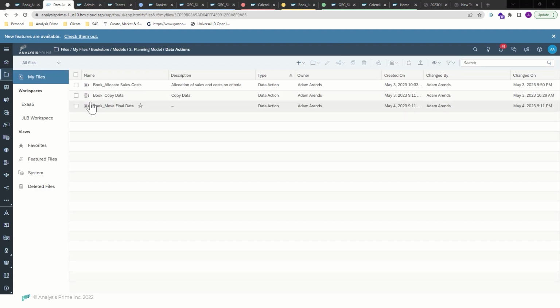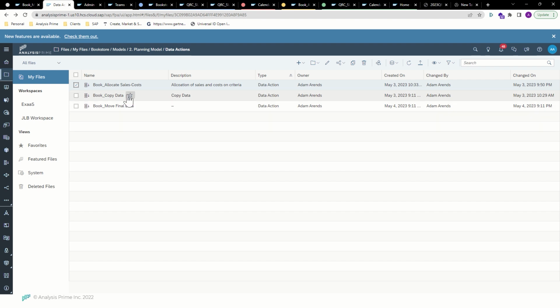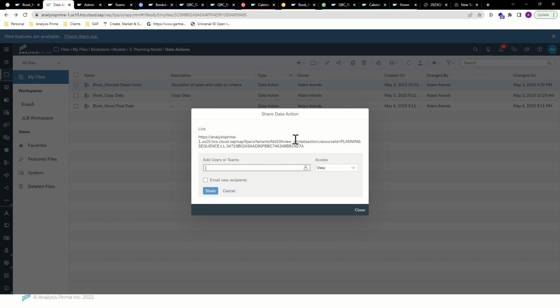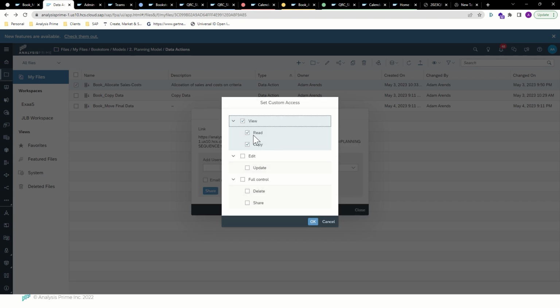So as I mentioned earlier, there's a consideration about user role versus sharing permissions. A user role permission that has execute also needs to have read access to the data action file. Without read access to the file, it can't actually be found and executed. So not having read access will actually nullify the ability to execute within the role permission.